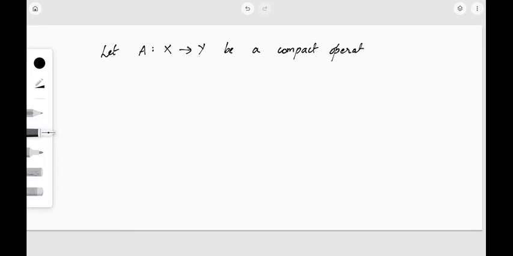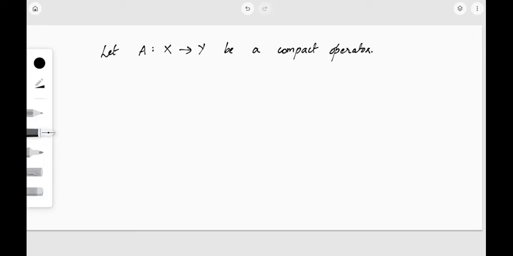Let A from X to Y be a compact operator. Now we are going to show that this is bounded. So how can we show that?